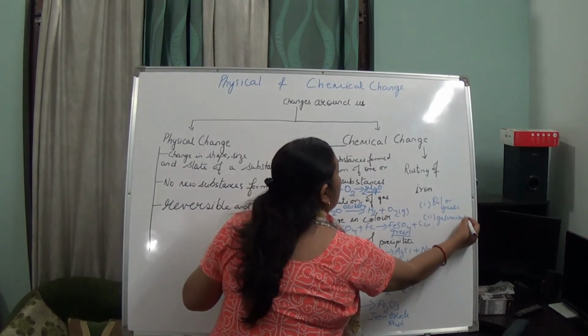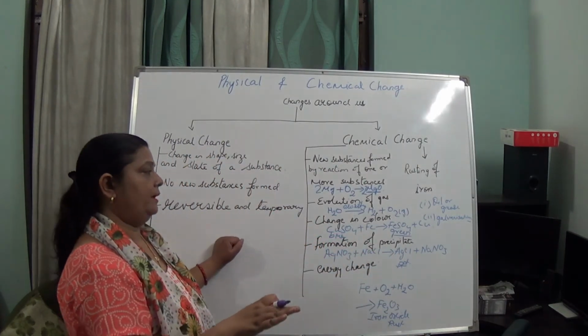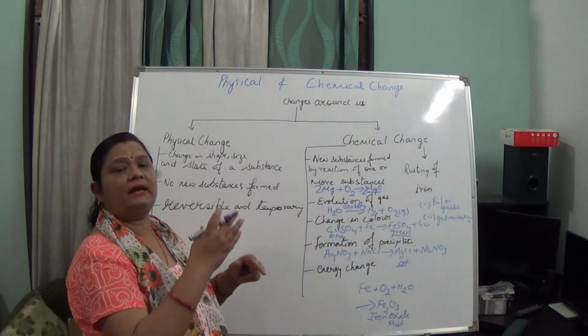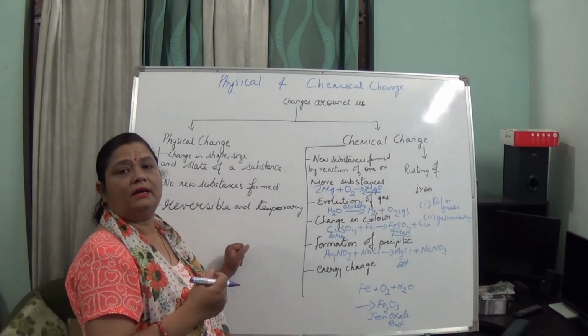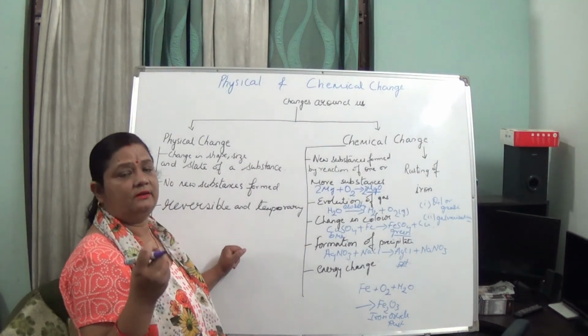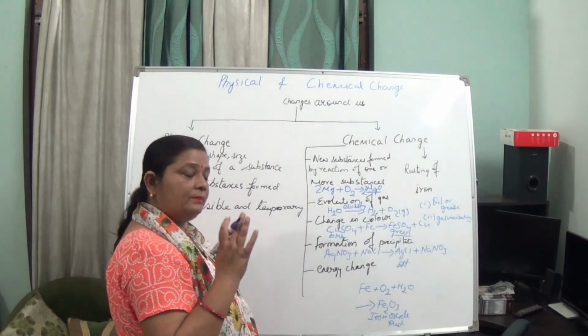If we coat oil or grease on the surface of the iron objects, it disconnects the iron from the surroundings where oxygen and water are present, and as a result it will not rust.